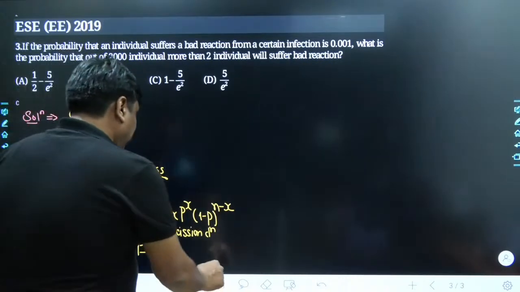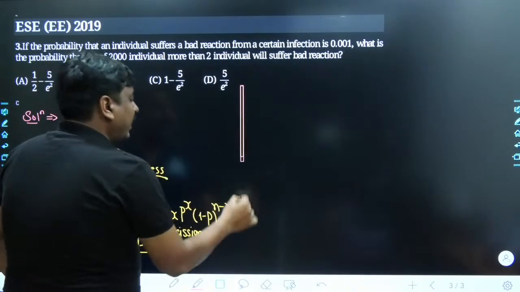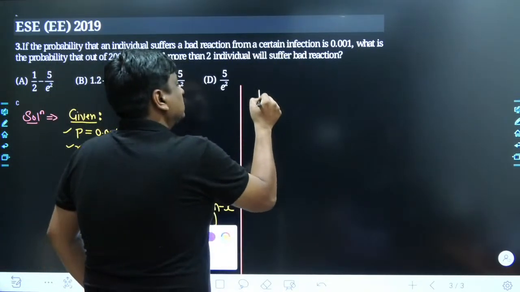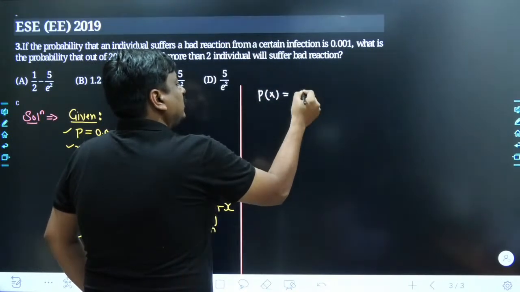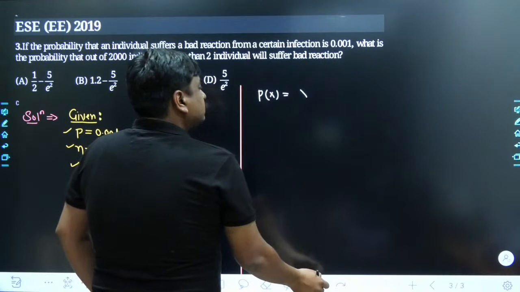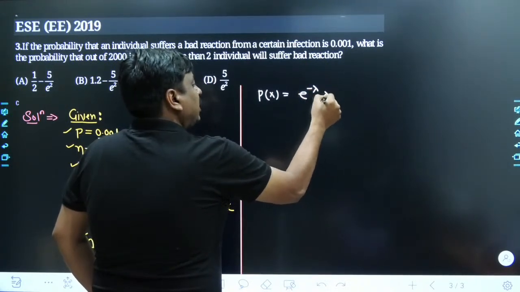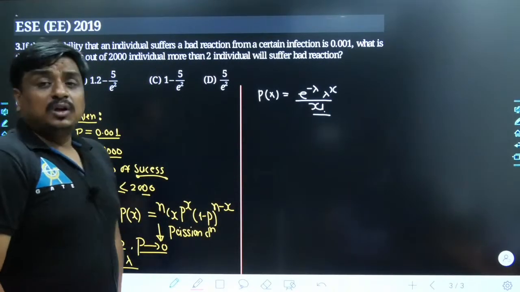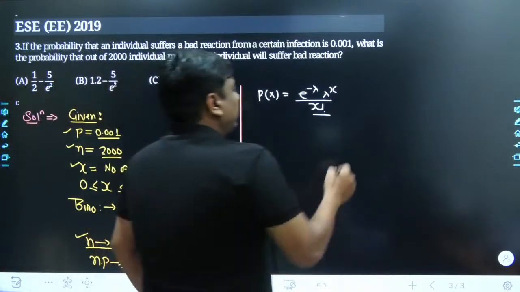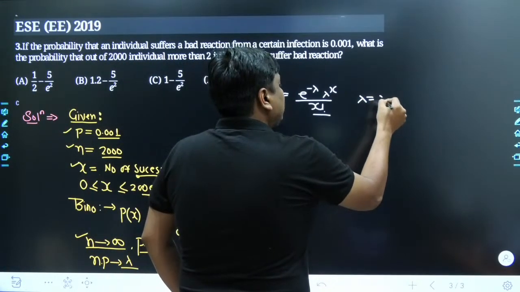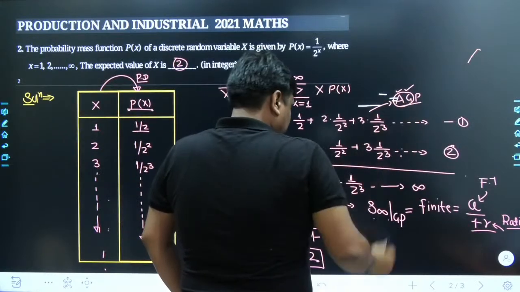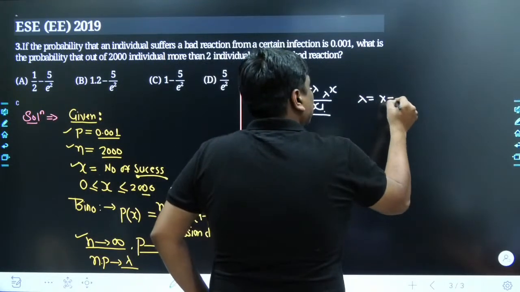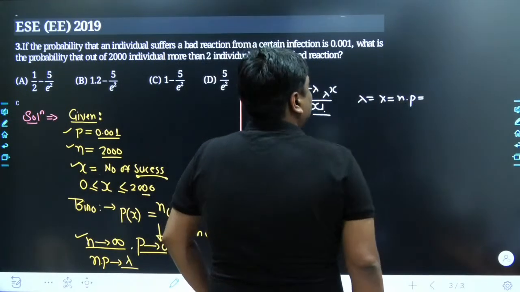So here the probability for exactly x number of successes, which can be written in the form of the Poisson distribution, is going to be e to the power of minus lambda, lambda to the power of x, divided by x factorial. Obviously x can take its value from 0 to 2000. And what's the lambda over here? The lambda is the mean of the random variable. I am not going into great detail of that. But yes, lambda is n into p, where n is the number of trials and p is the success probability in each individual trial.